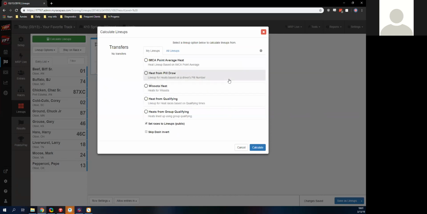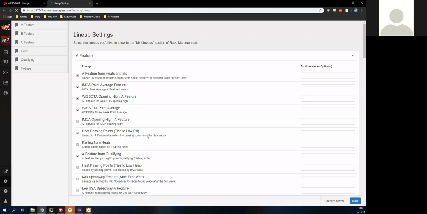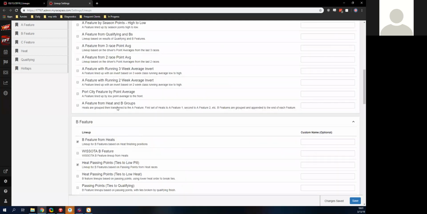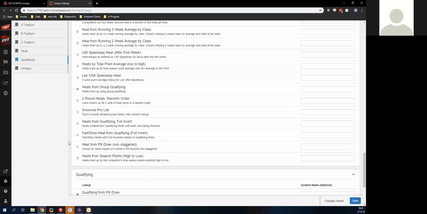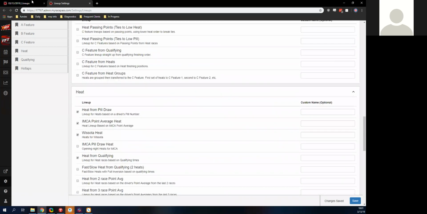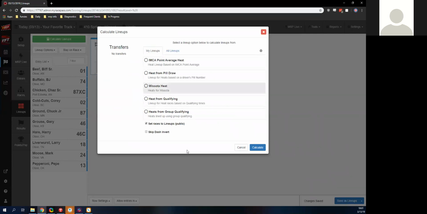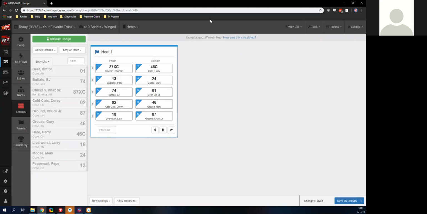The first time that you do this ever, it will want you to go where the skier is. Here you can actually see all of the different lineup options that we have in the system. And I've picked the ones that I'm more likely to use doing demonstrations. You can see that we have a lot of different options available there. And with that, we just hit WISSOTA Heat, Heats for WISSOTA, calculate that out.